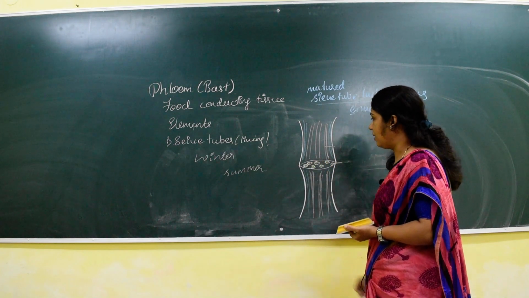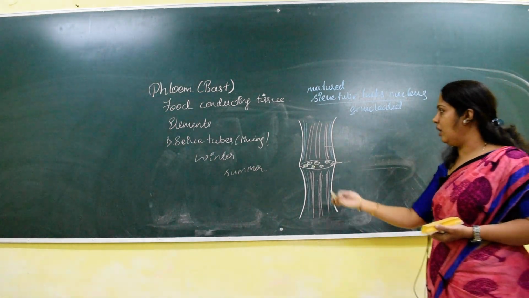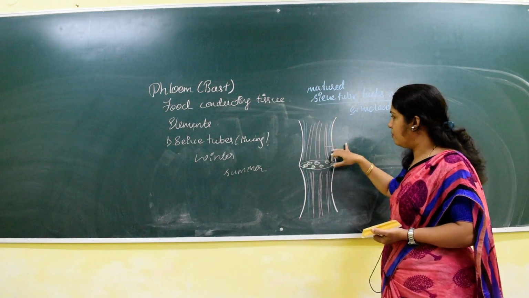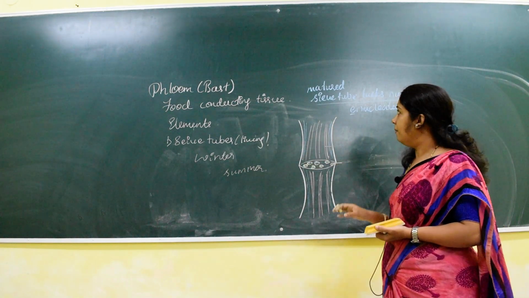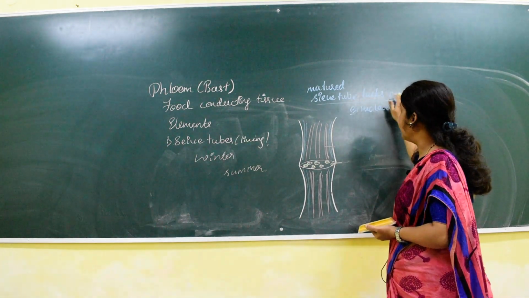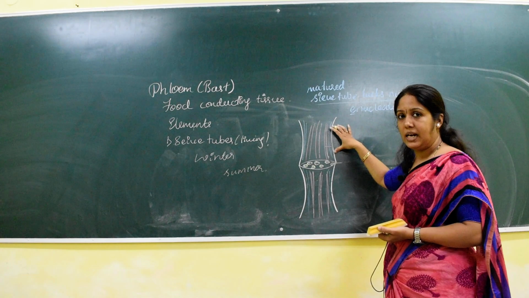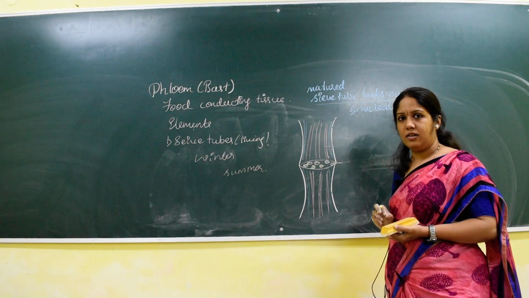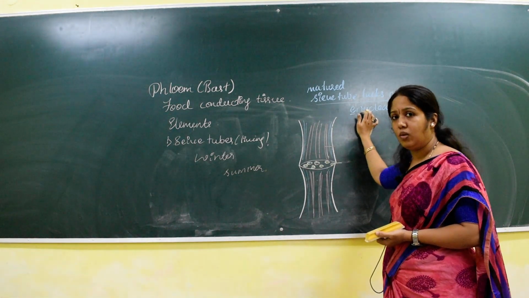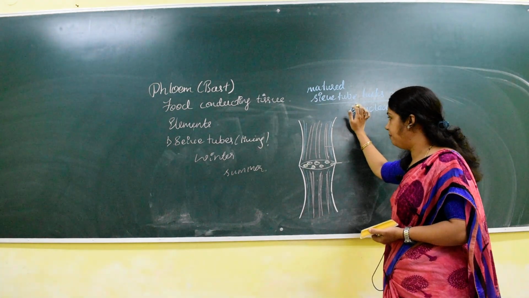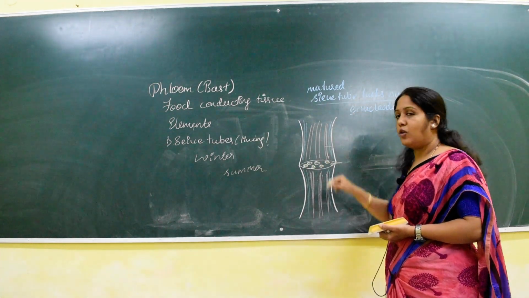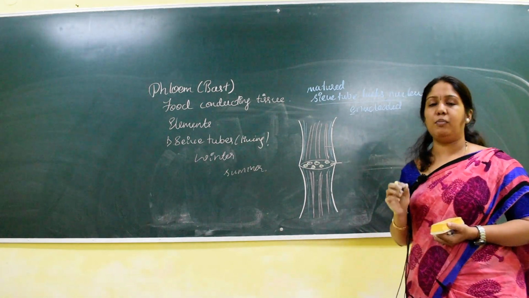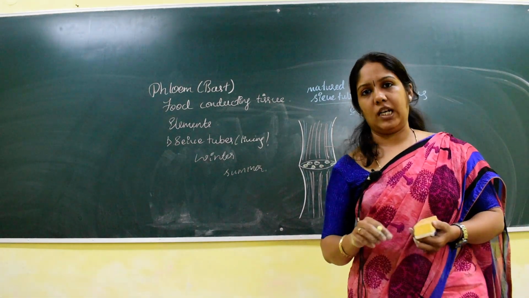So sieve tubes are the elongated cells with a wide lumen. Inside is the lumen, and the protoplasm is pushed towards the periphery, but the matured sieve tube lacks the nucleus. That condition itself is called enucleated. So the sieve tubes are called enucleated because they lack the nucleus. Next we can also see a proteinaceous strand inside the sieve tube, made up of a particular protein called P protein.